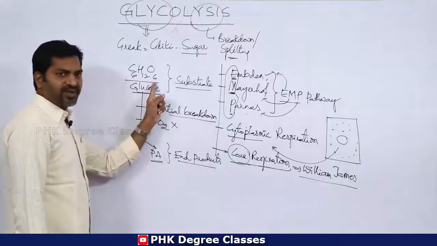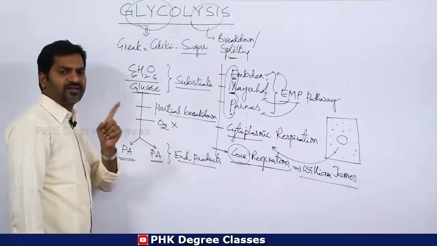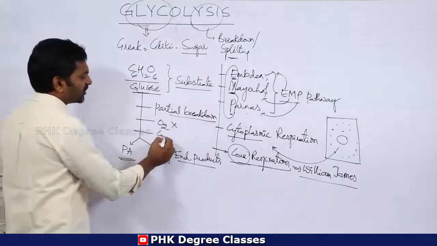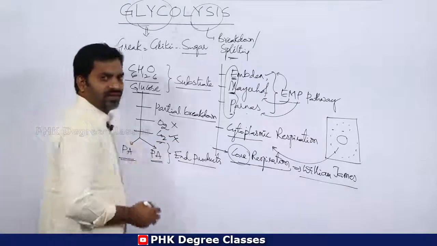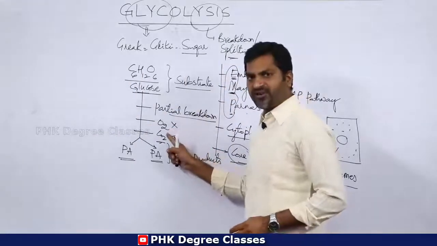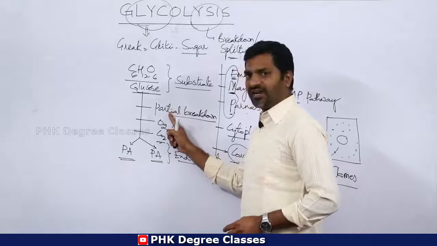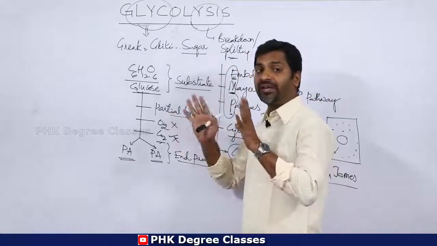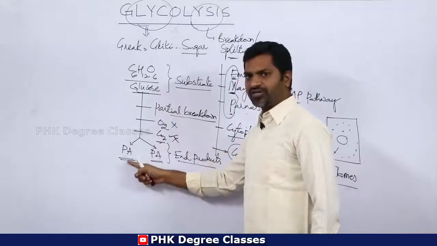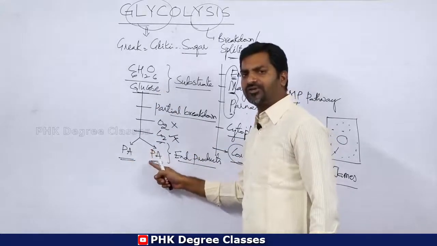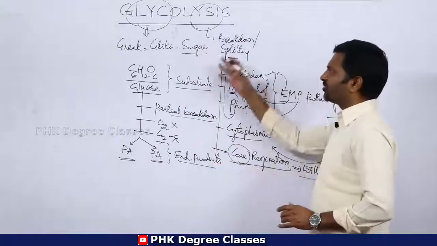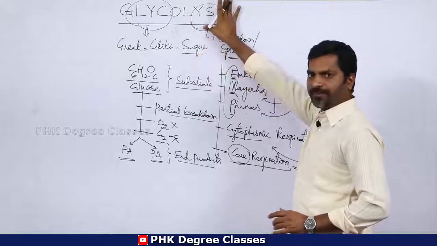Hence, it is present in both respiratory mechanisms, anaerobic as well as aerobic. There is no liberation of carbon dioxide, no utilization of oxygen, and only a partial, not complete, breakdown of glucose, leading to the end products, pyruvic acids. Clear? So this is the introduction to the glycolytic pathway.